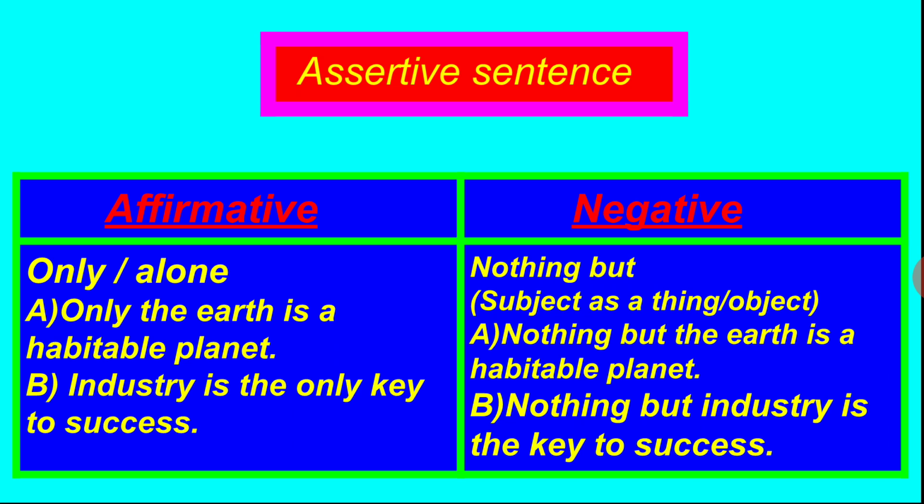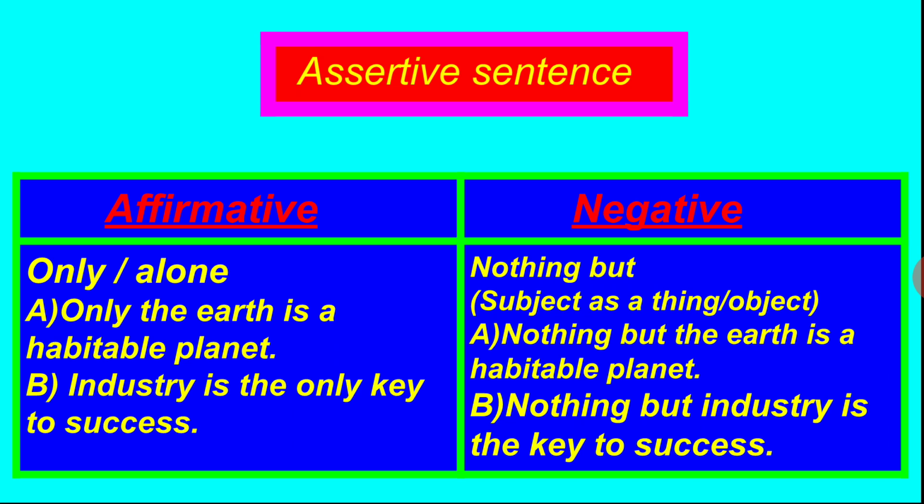The subject itself is a thing or an object. In this case, to make the sentence negative, we have to use nothing but. Now look at the example: Only the earth is a habitable planet.